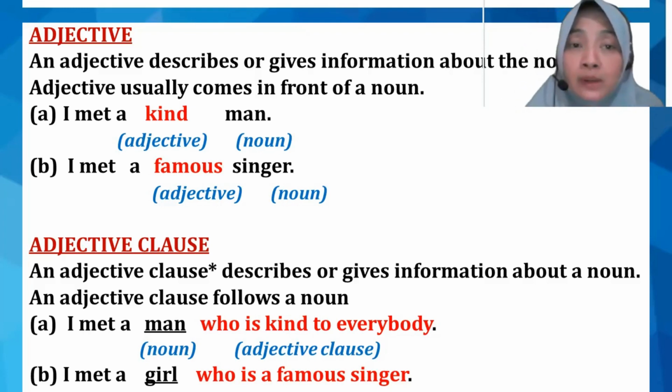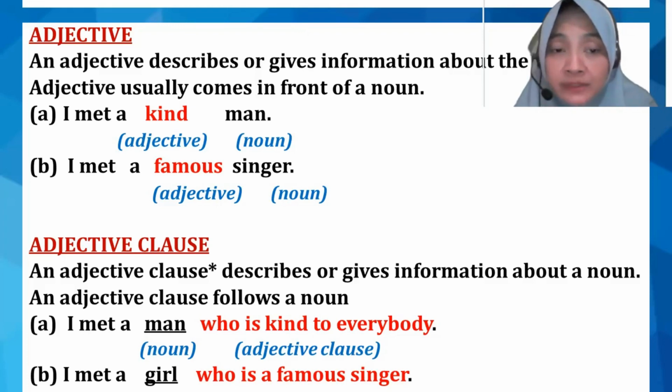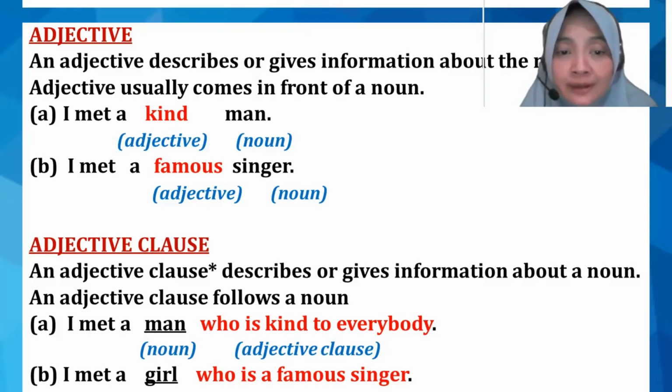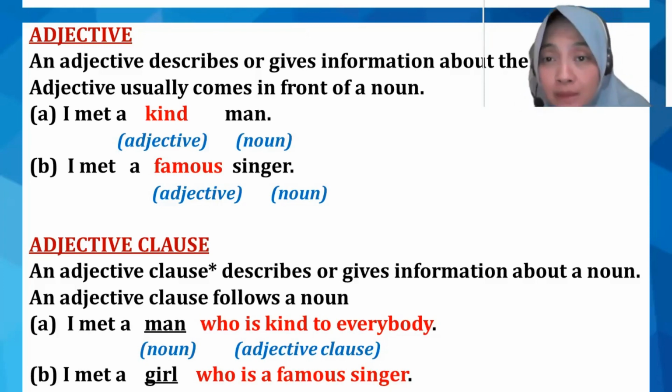Now, what about if we talk about adjective clause then? An adjective clause describes or gives information about a noun. An adjective clause follows a noun. Now I want you to look at the examples first. There are two examples here. I met a man who is kind to everybody. I met a girl who is a famous singer. What do you know about the man here? I met a man who is kind to everybody.